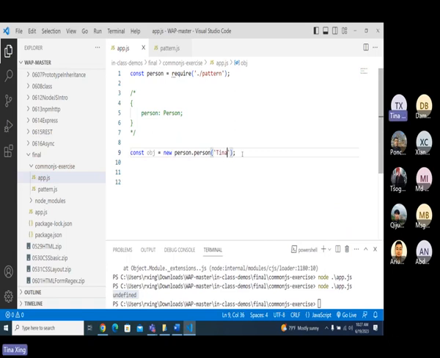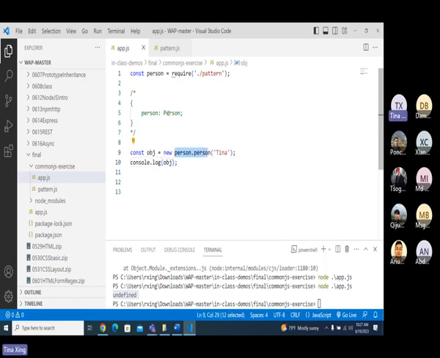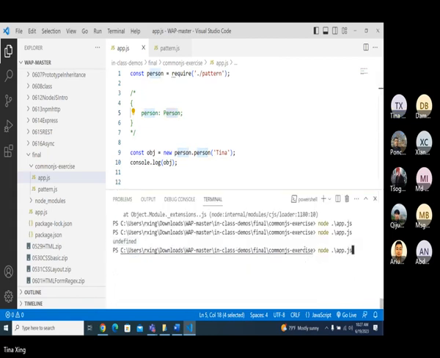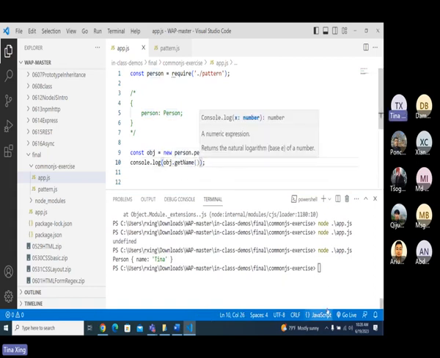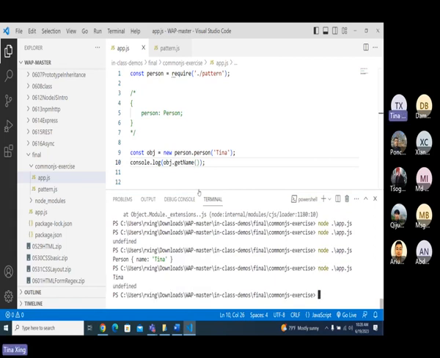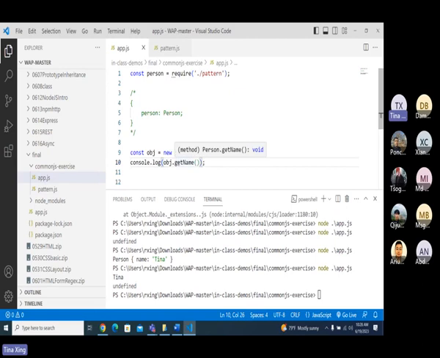Tina. Because this one will represent this class, you can use new person Tina, and you can also call getName. Is it called getName? obj.getName. Why is it undefined?